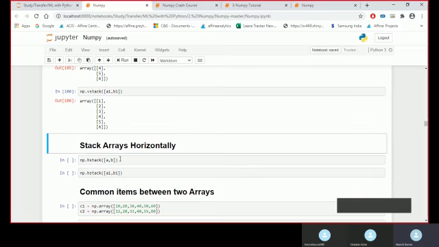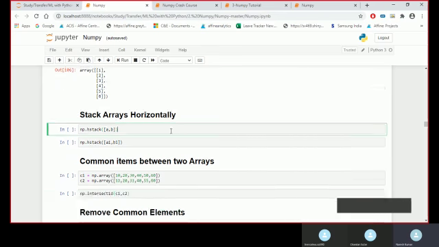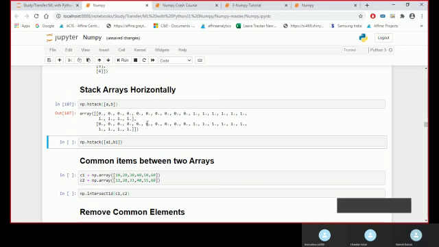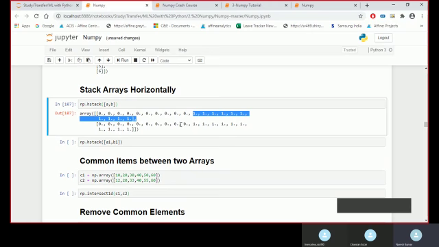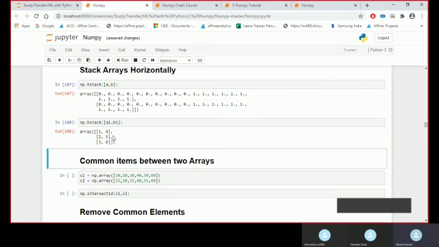Now stacking horizontally. Horizontally, what it will do is kind of join, right? One after the other. So after this it got joined here, and after this it got joined here. In the second case also it will be like this: 1, 2, 3 came in this, and then the second array got 4, 5, 6.